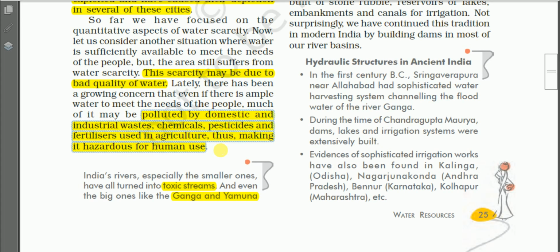And not only this, in agriculture also we use chemical fertilizers and pesticides, and these chemical residues from the agriculture field will be coming out as a runoff and will enter the rivers and water bodies, thus polluting the water bodies. And we know that this polluted water is not fit for human use. It is hazardous. So this is another important cause of water scarcity.